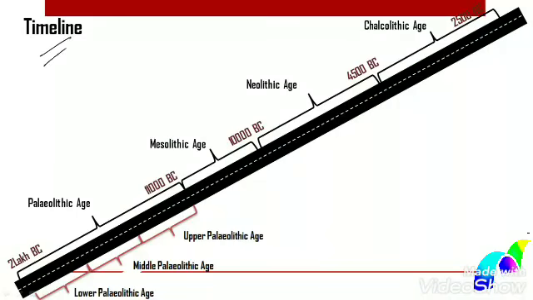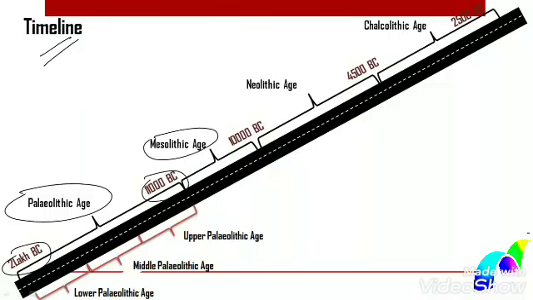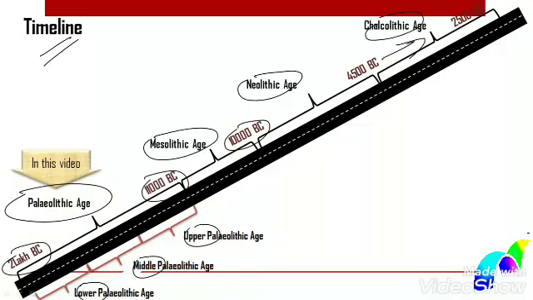So let us see the timeline of events. First we have Paleolithic age starting from 2 lakh BC to 11,000 BC. Then we have Mesolithic age from 11,000 to 10,000 BC, followed by Neolithic age, Chalcolithic age and so on. Here Paleolithic age is further divided into lower, middle and upper Paleolithic age. And in this video we are going to talk about this Paleolithic age.